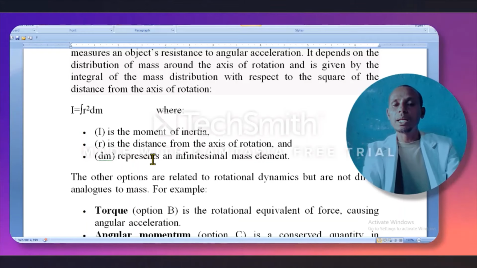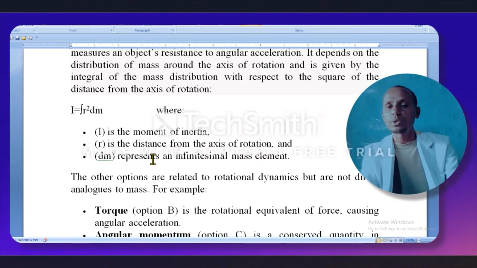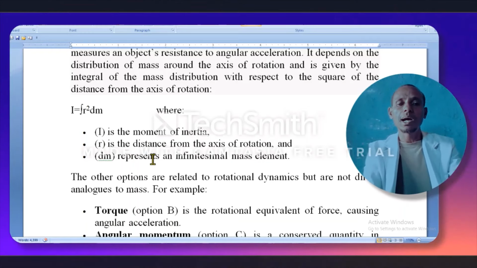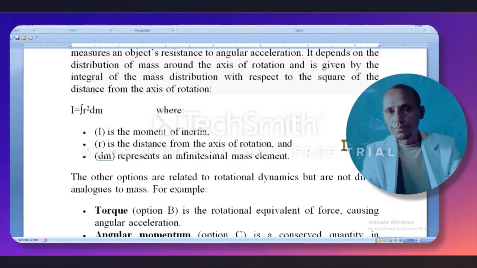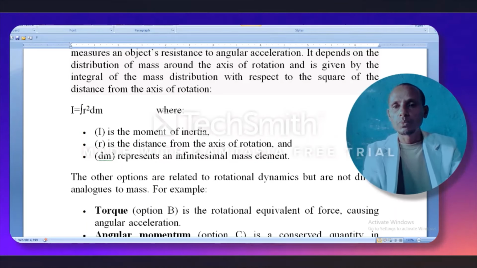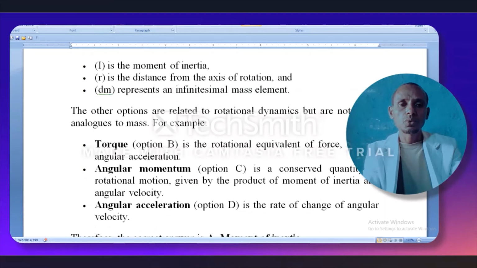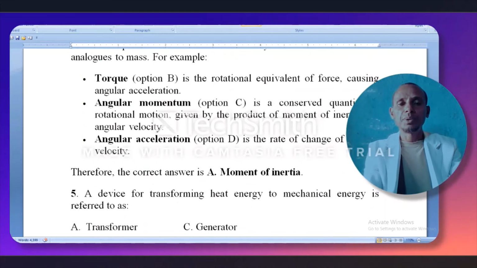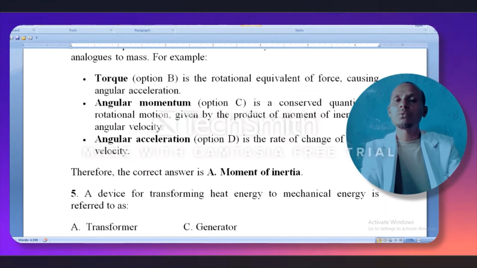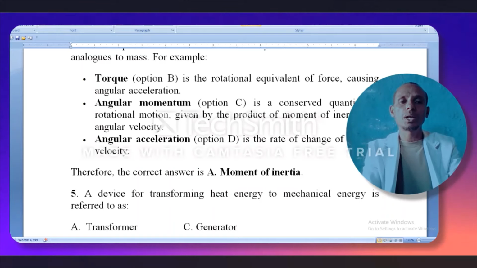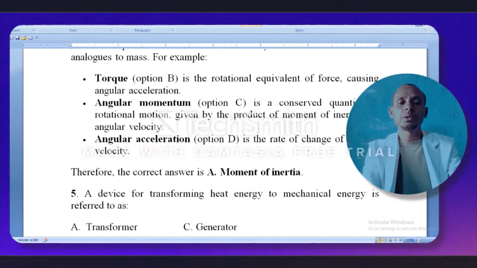The other options are related to rotational dynamics but are not directly analogous to mass. Torque, option B, is the rotational equivalent of force, causing angular acceleration.